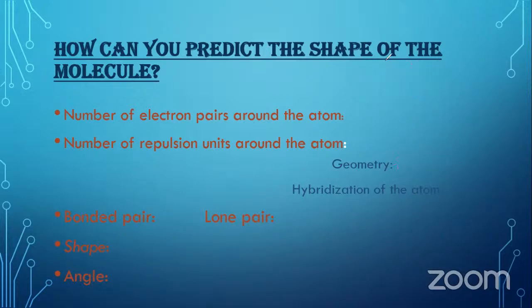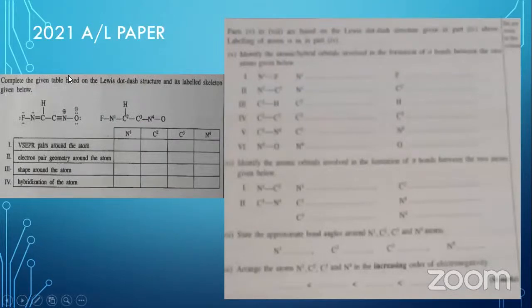Then we will move to the past paper questions, because I'll show you. This is the 2021 A-level paper. It is coming in your first structured essay paper. Actually, they are giving the correct Lewis structure and asking you for this type of chart.